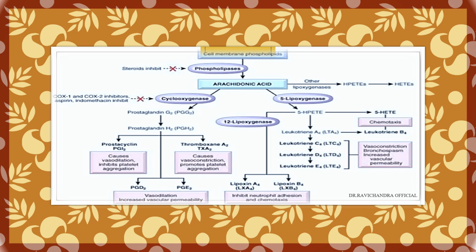I am saying thrombox, so it is boxing. It is promoting aggregation. How can they aggregate? If there is vasoconstriction. Remember like that. So thromboxanes will cause vasoconstriction and promote platelet aggregation. Opposite to thromboxanes are prostacyclins. They will cause vasodilatation and inhibit platelet aggregation.